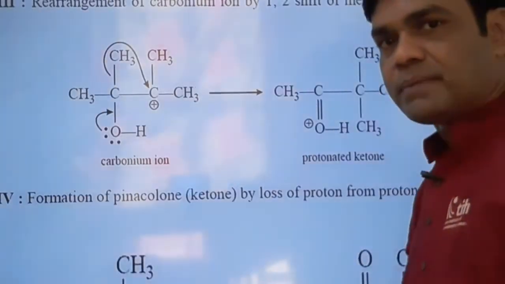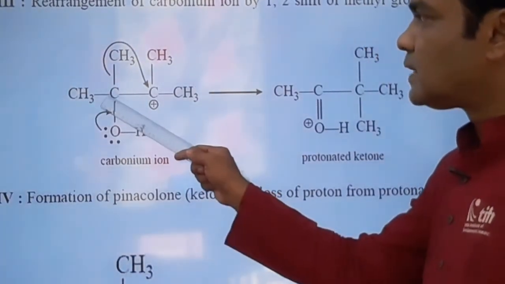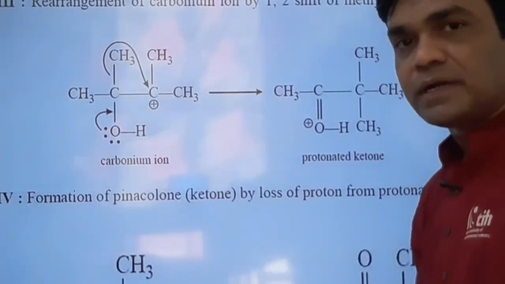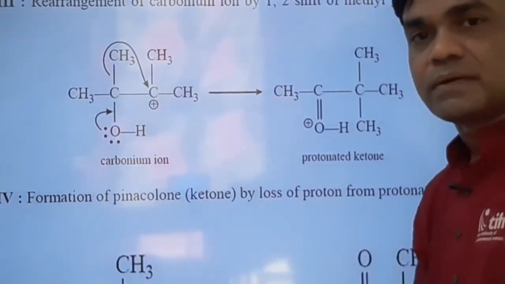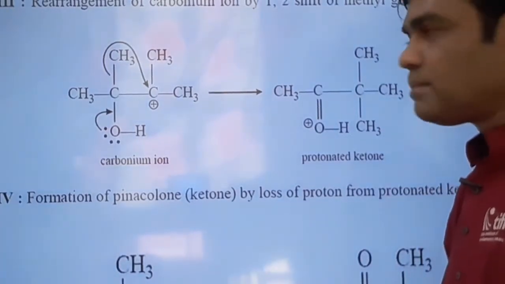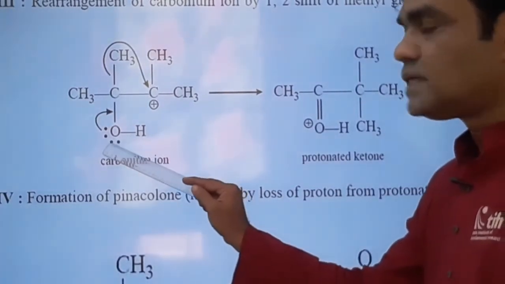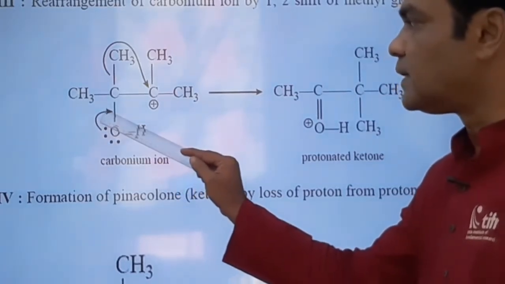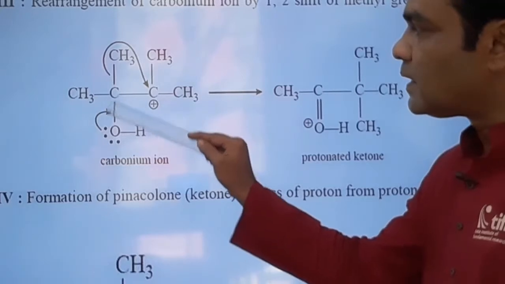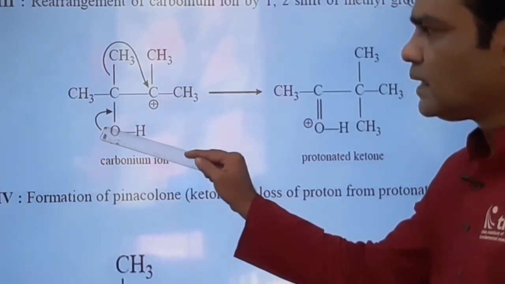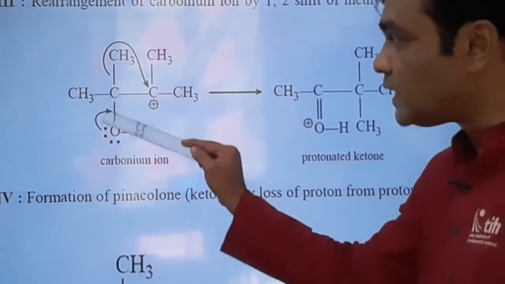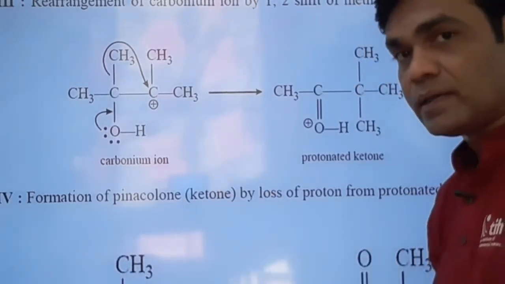As a result, what happens? What is the charge on this carbon? Because the methyl group migrates along with the bonded pair of electrons, now the carbon is electron deficient. So as soon as carbon bears positive charge, this oxygen donates its lone pair to this carbon. So the new bond is formed between carbon and oxygen. As oxygen donates a lone pair, 2 lone pairs are there, 1 lone pair is utilized here in the formation of the pi bond.